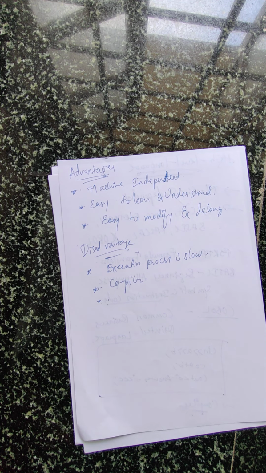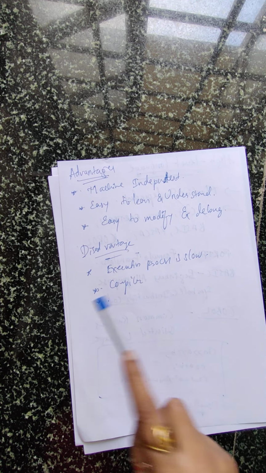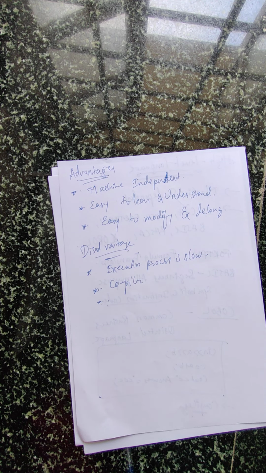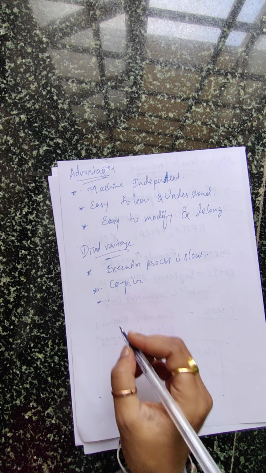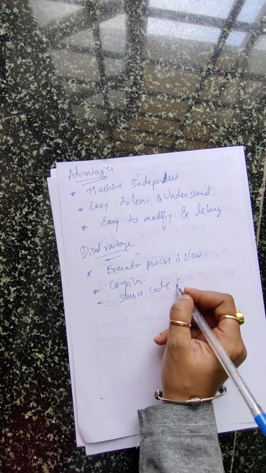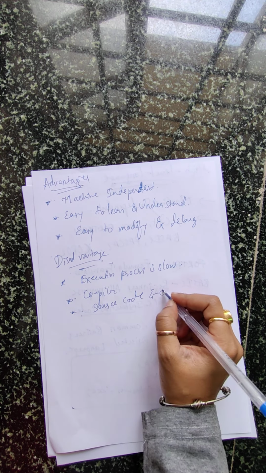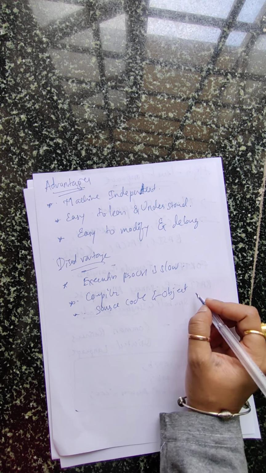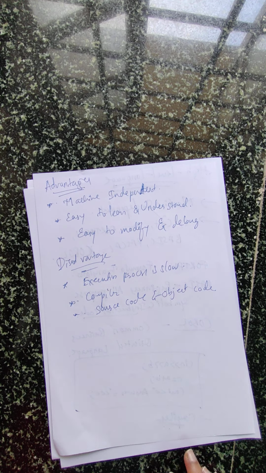Next, the third disadvantage we have is that the high level language takes more time to execute and requires more memory. Time takes more, why I told you, because it needs to convert from high level language to your machine level language, and it requires memory because we'll have two types of the code here. One is called source code and another one is called object code.